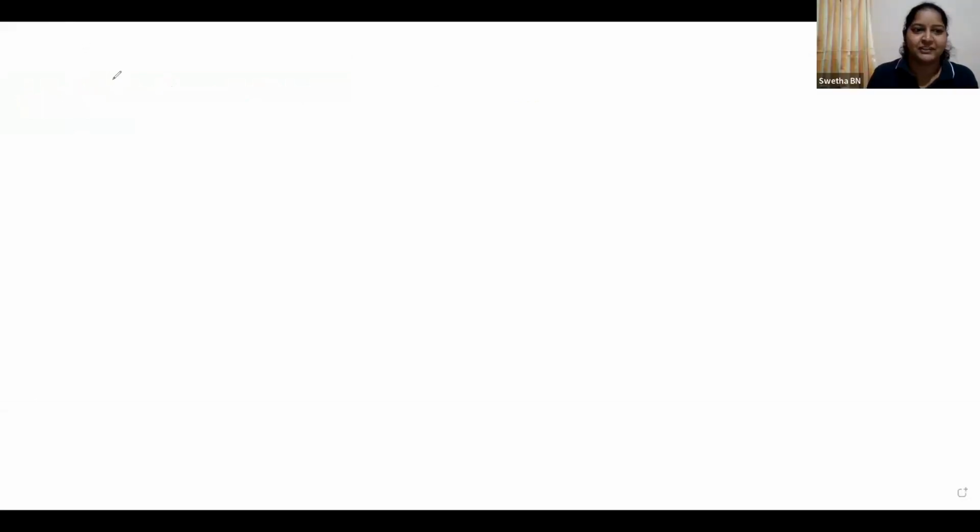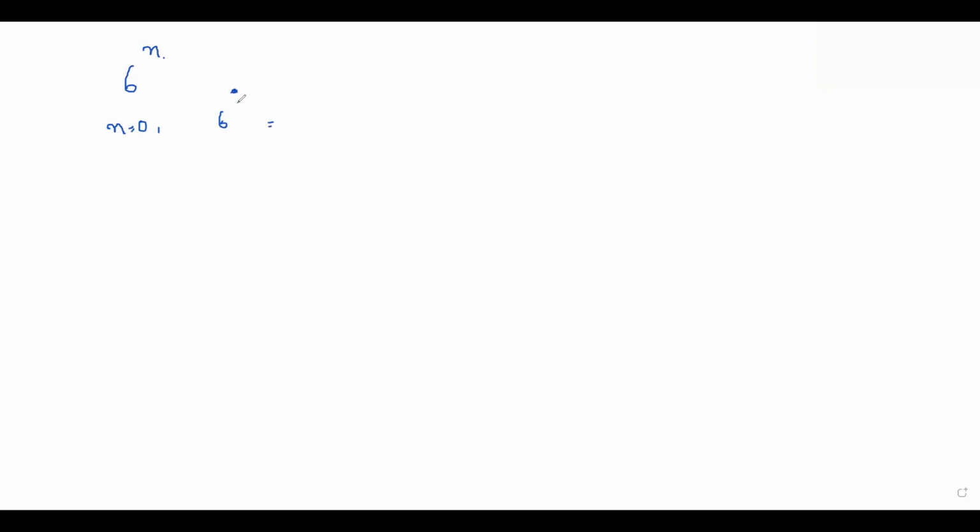Yes, very good. See, that is 6 to the power of n. Okay, they are asking, does it end with 0 for any natural number? You give the values for n. Okay, so if n is 0, what is the answer? Any number to the power 0, what is the answer? Ma'am, 1. Very good, it is 1. Okay, so 6 to the power of 0 is 1.